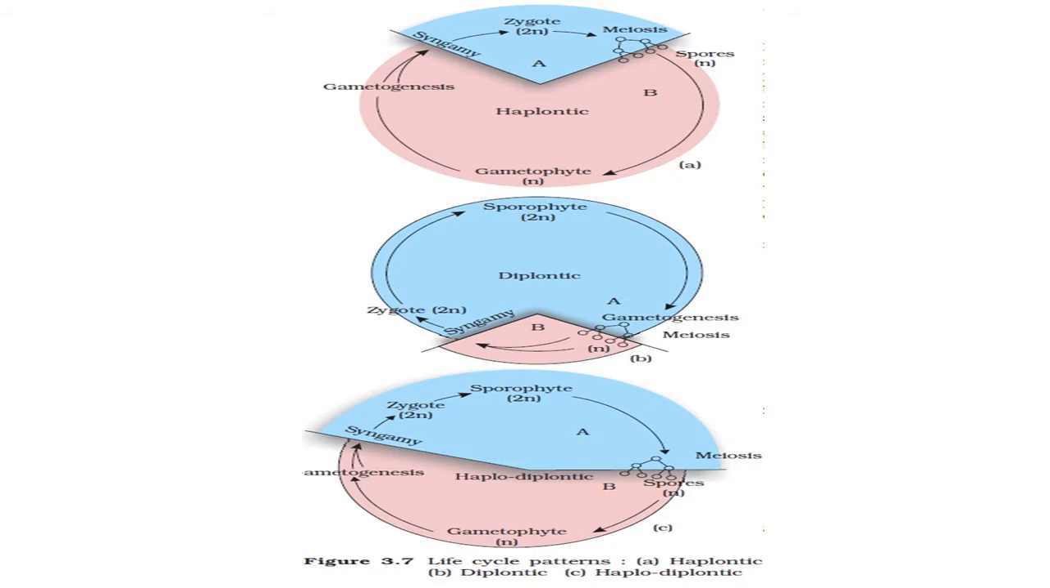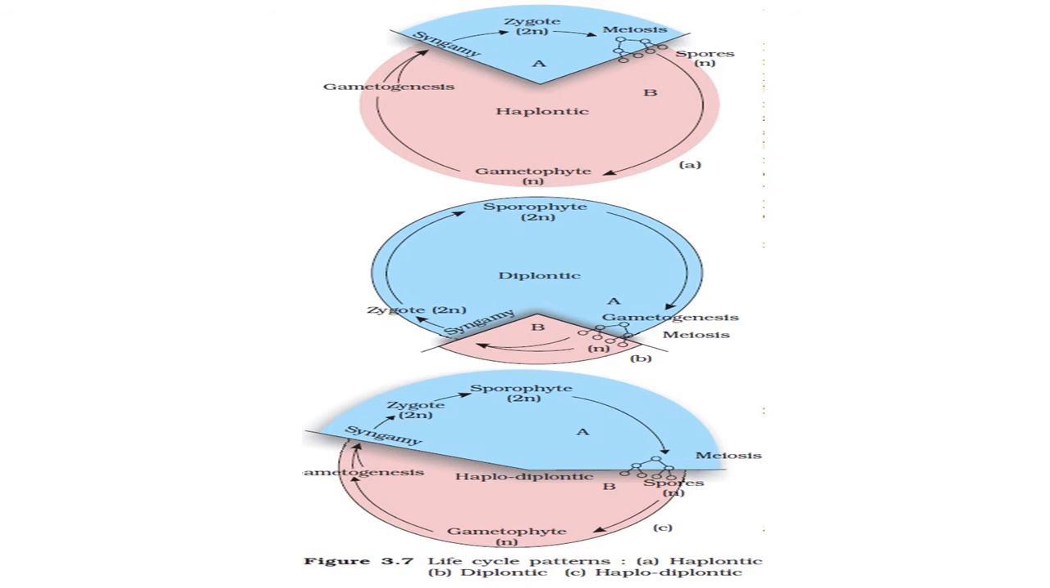This figure suggests all three types of life cycle patterns, that is haplontic, diplontic and haplodiplontic. First, figure A is about the haplontic life cycle. Here you can see the majority of the life cycle portion, pink in color, is covered by the haploid phase, and a small part of the life cycle is covered by the diploid phase.